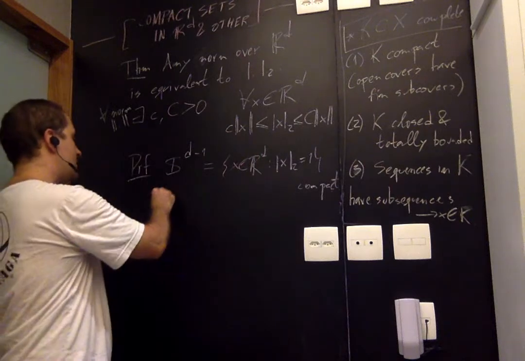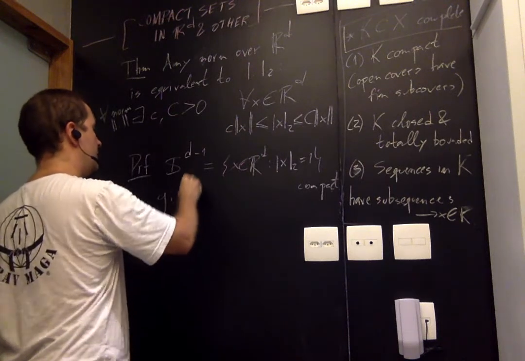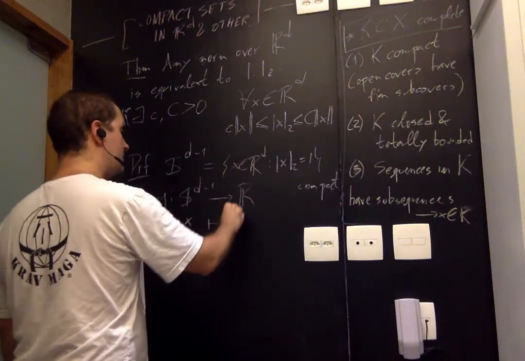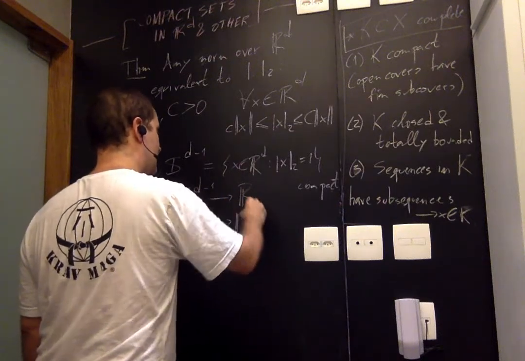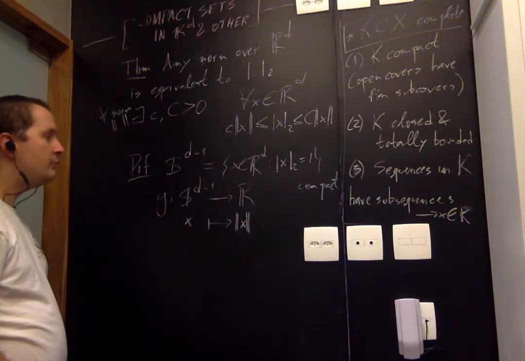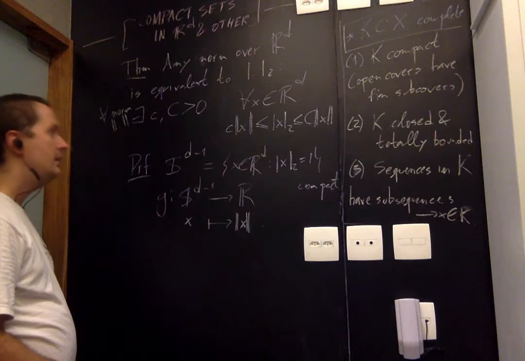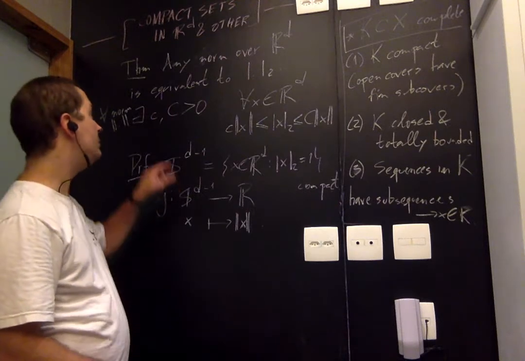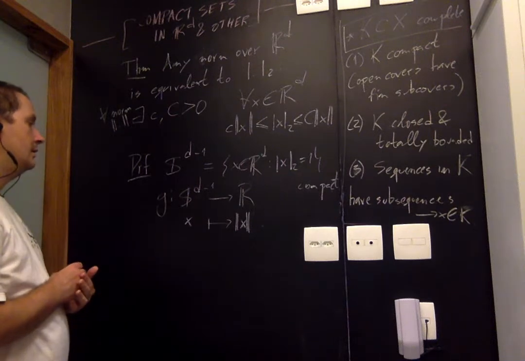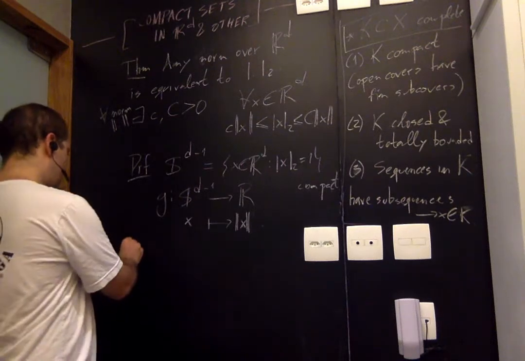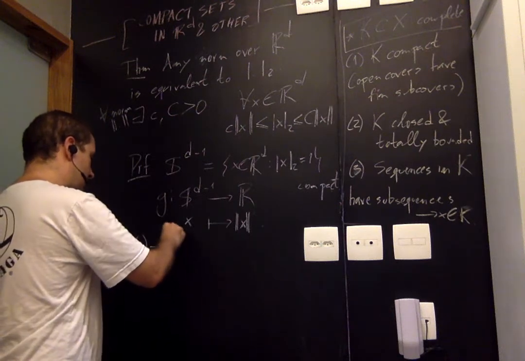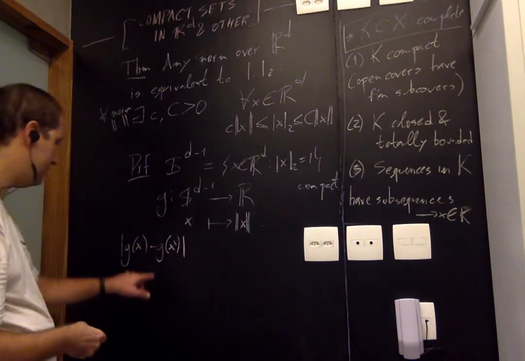And now I'm going to define a continuous function, which, unsurprisingly, is the function g that maps x to this double bar norm of x. If I can prove that this function is continuous, then I'm going to be able to compute its inf and sup, and the inf is going to be little c, the sup is going to be capital C. Okay, I'm going to prove that actually this function is Lipschitz, with a constant that I still don't know what it is.